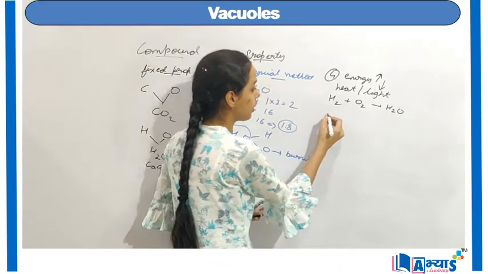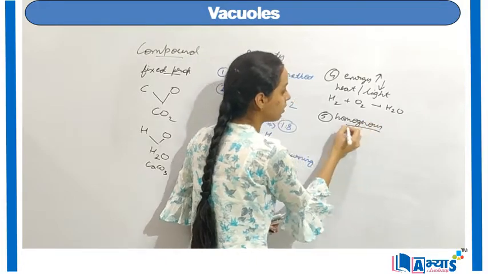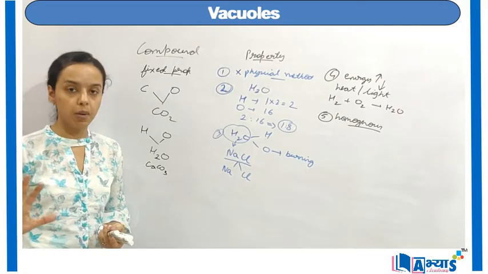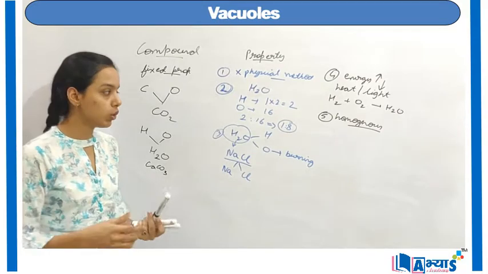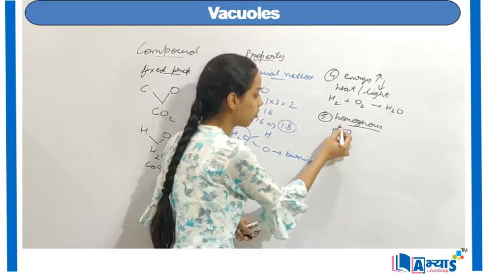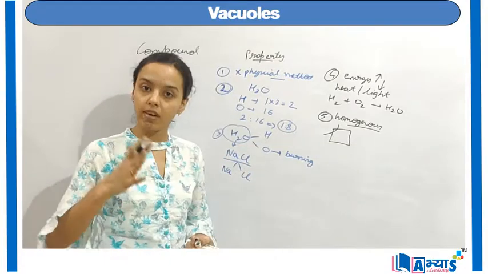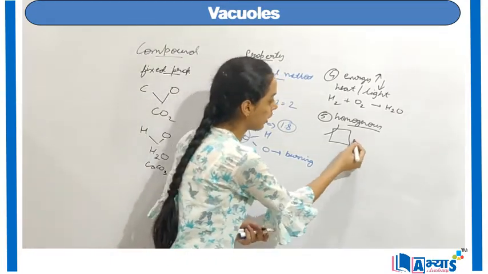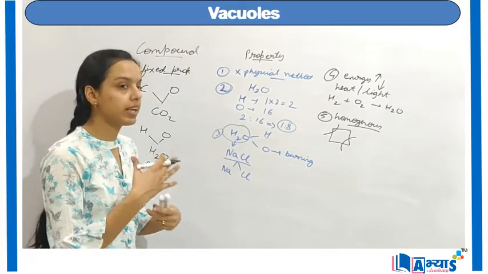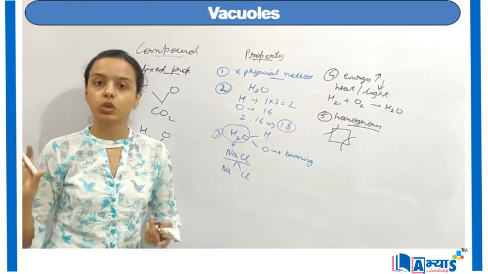The next important property of a compound is that it is homogeneous. By homogeneous we mean that throughout the compound it has the same composition. If I take a water sample and cut it from here, it will also have H2O in the ratio of 1:8 by mass, and if I cut it from there, it will also have the fixed ratio by mass. So compounds are homogeneous, meaning they have the same composition throughout.